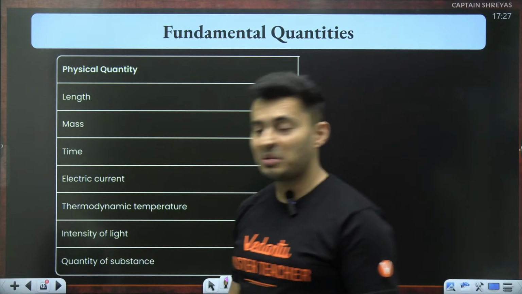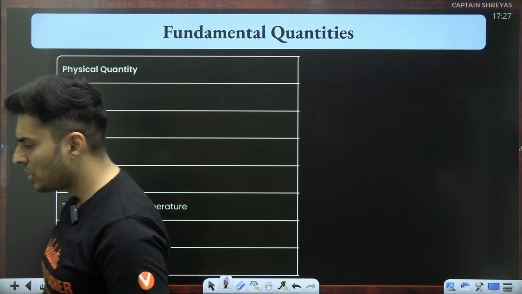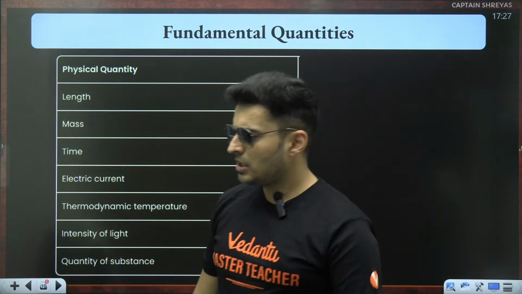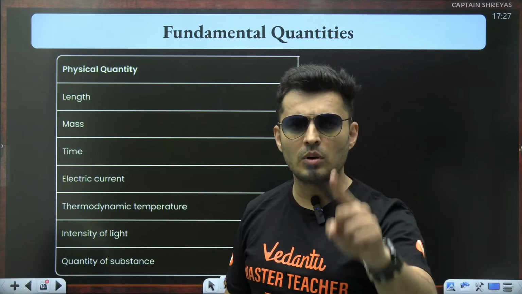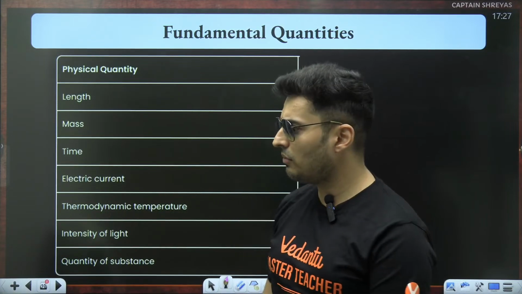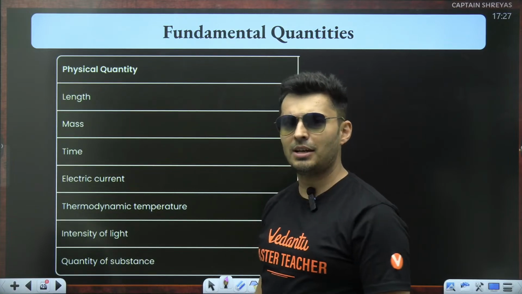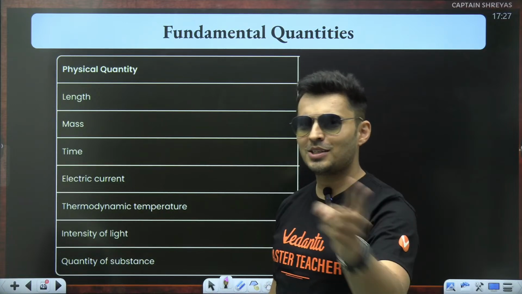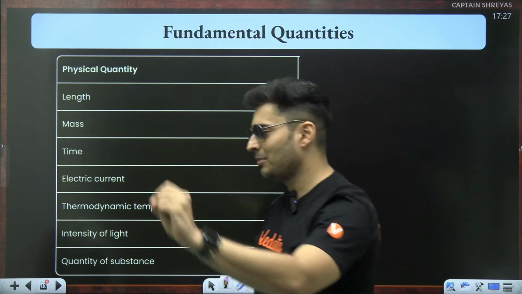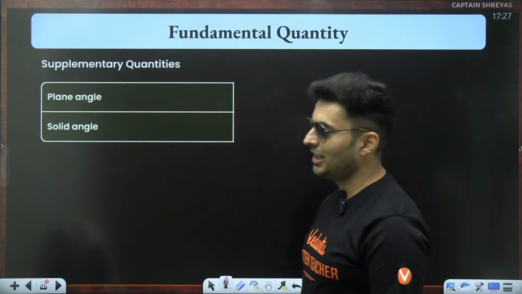But then, you know what? Some cool people came, just like cool Shreyas Sir, and they were like, hey, these are not the only fundamental quantities. There are more fundamental quantities. But there was something special about them. They discovered 2 more fundamental quantities, which are used throughout physics and mathematics and chemistry and everywhere else. What are those 2 extra physical quantities?